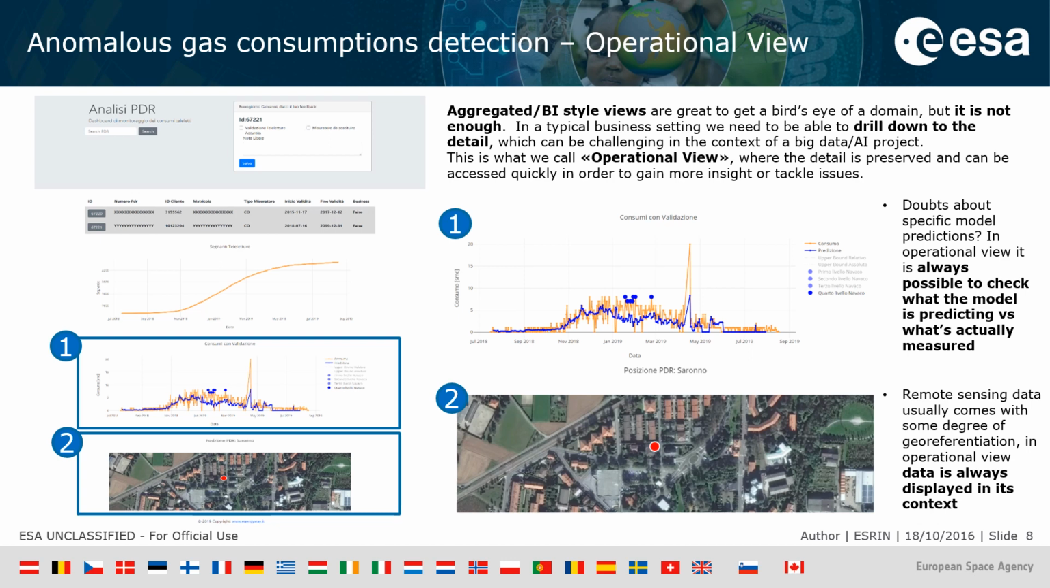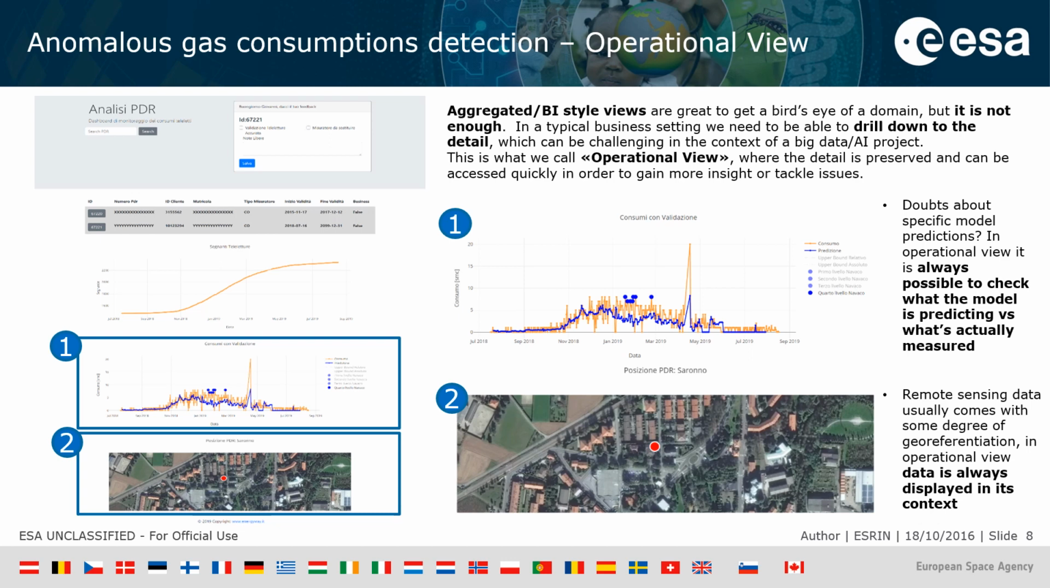of a domain. It is not always sufficient to show high-level aggregated information, especially when decisions need to be taken, and it is of the utmost importance to know what's going on in a detailed way. This detailed view of data is what we call operational view. For instance, in the context of the same gas anomalies detection project, this view allows to get down to the detail of a single gas meter, showing the user information about, for instance, the single prediction the model made for a household, plotted versus the actual consumptions for the day.